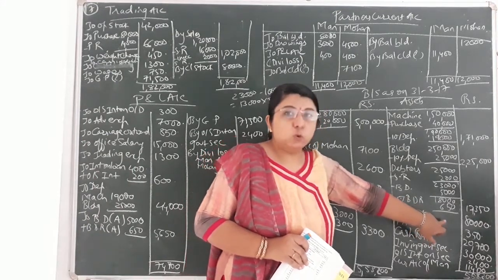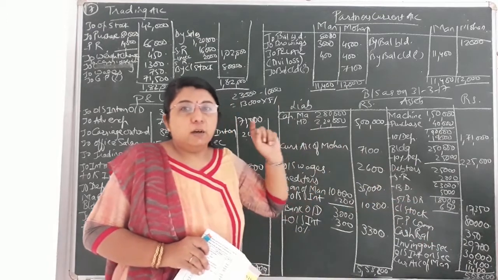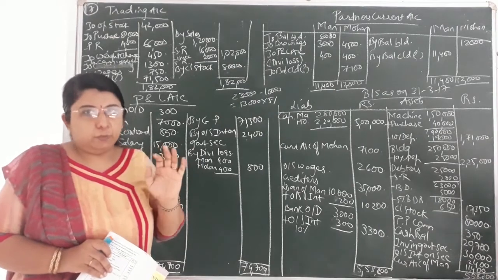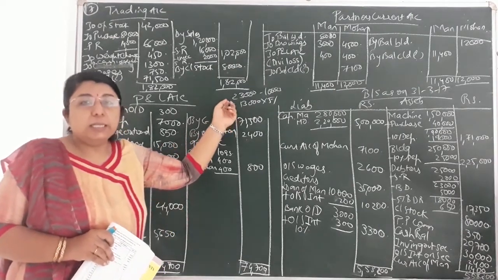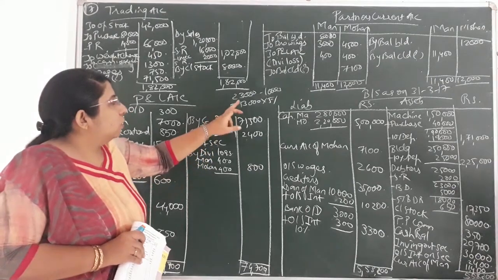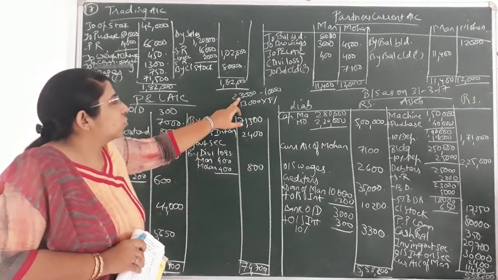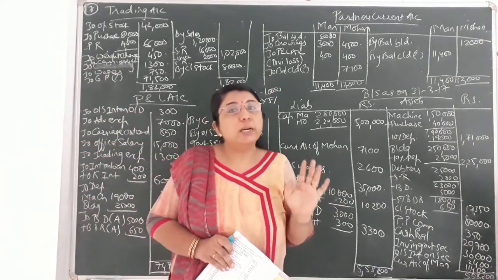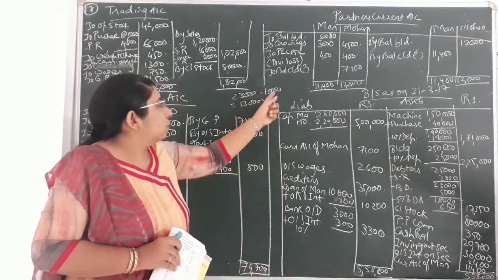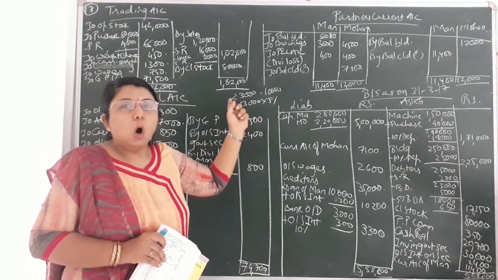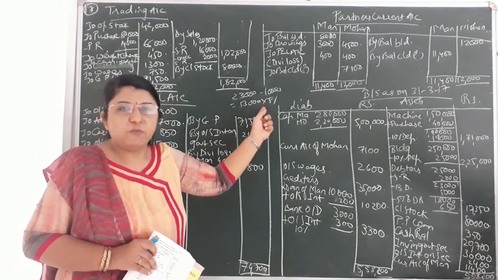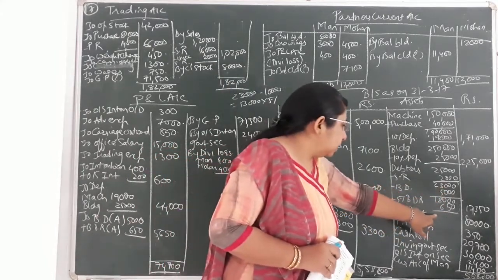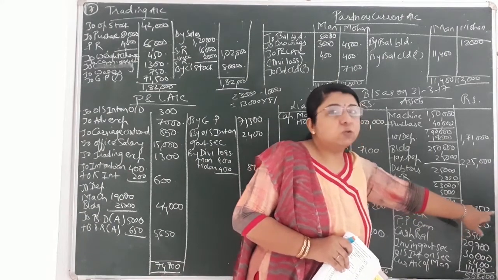18,000 5% would not come to 650, but we have calculated 5% on the value of the actual bad debts after subtracting the total bad debts. No doubt 50% will be received, but at a later date. It is not certain. That's why we have considered the doubtful debts, that is 23,000 minus 10,000, because still that is doubtful. Till the time we have received that amount, it would be a doubtful debt only. That's why 23,000 minus 10,000, remaining balance is 13,000. On 13,000 we'll calculate the bad debt reserve, that is 5%. It would come to 650. So that was a different point over here. 18,000 minus 650, remaining balance in the outer column, that is 17,350.